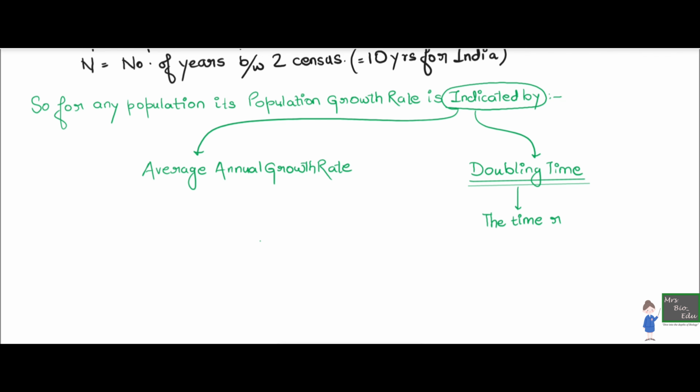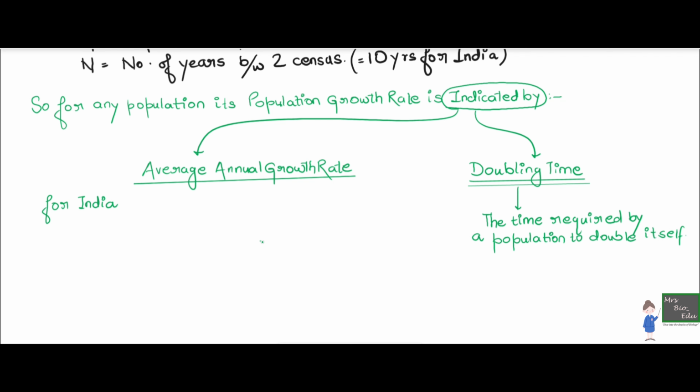In very simple terms, doubling time for any population is the time required by a population to double itself, given that all the factors for growth and development are available. So if it is less for any population, obviously it will grow at a very fast rate. And average annual growth rate for India is 1.7%, like I've already stated two times.